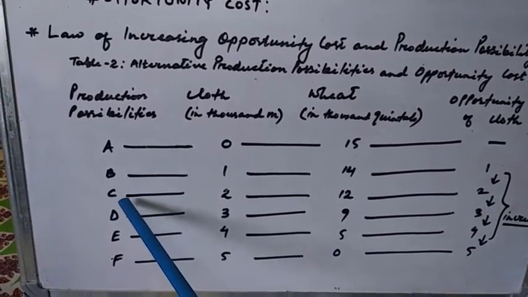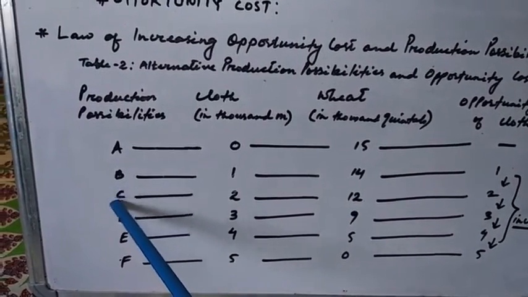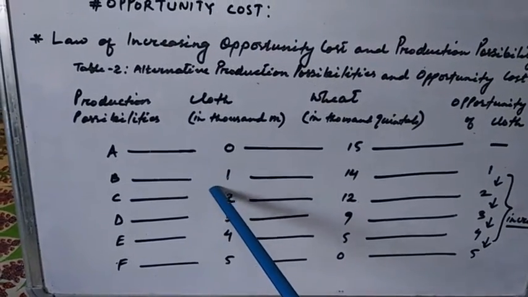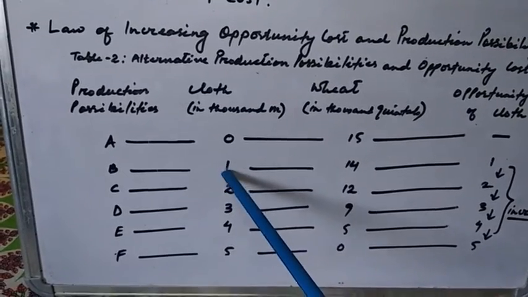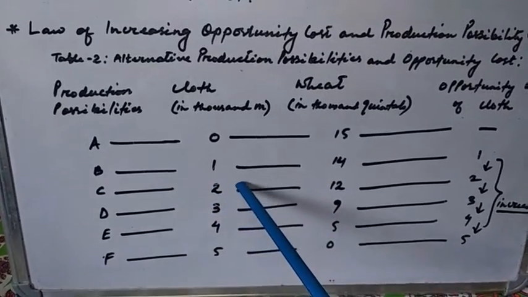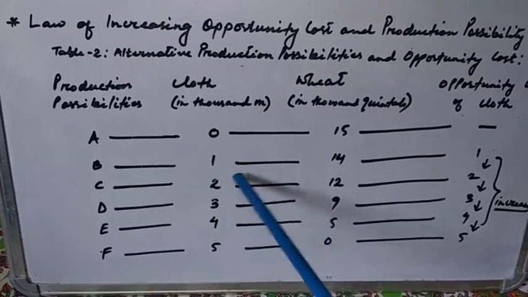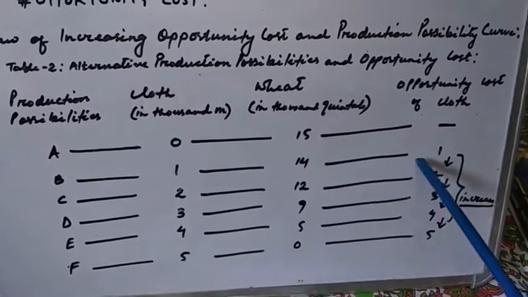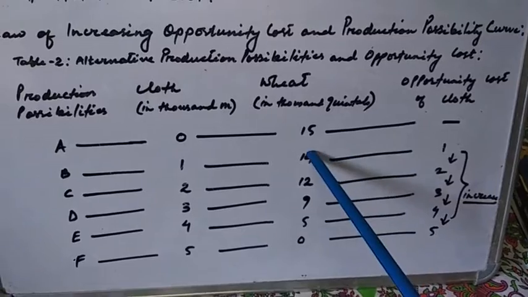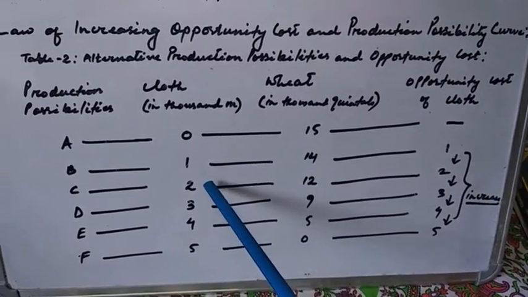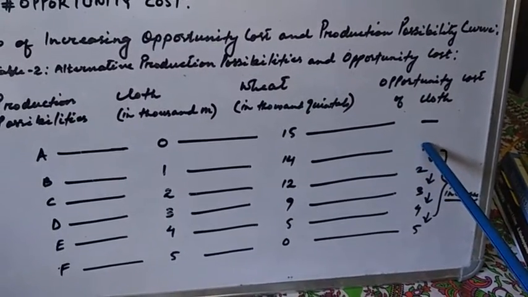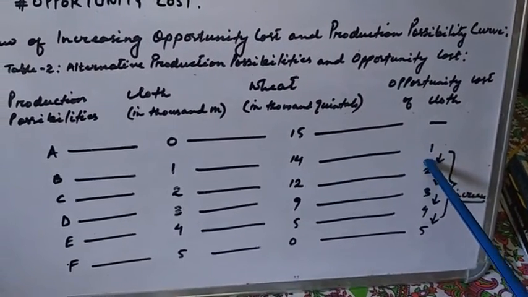At point C, we are producing an additional amount of cloth, that is 2 units of cloth, or 2000 meters of cloth. Now to produce this 2000 meters of cloth, we are sacrificing 2 units of wheat. So we can see that from 1 unit we have increased our sacrifice to 2 units.